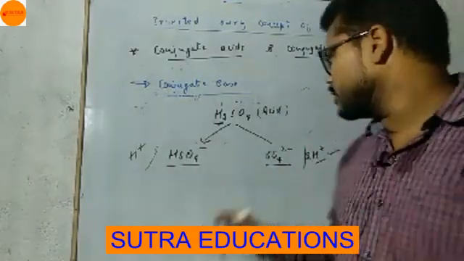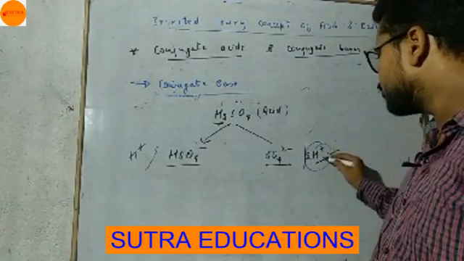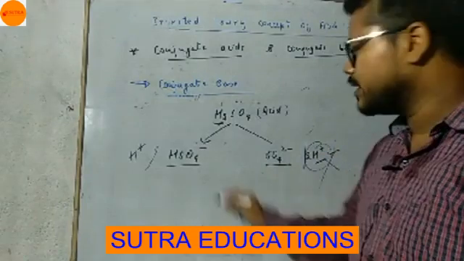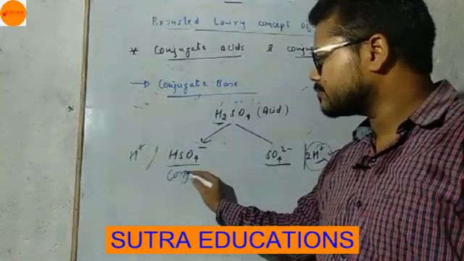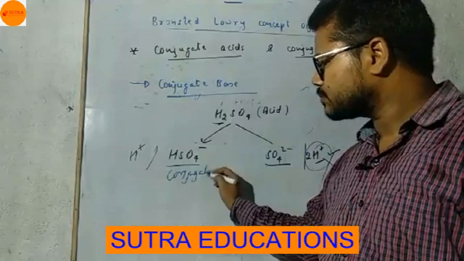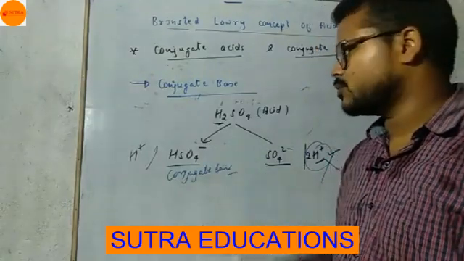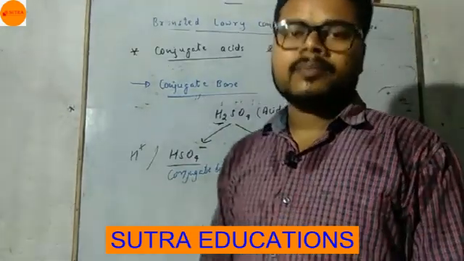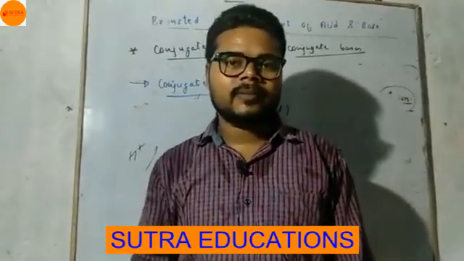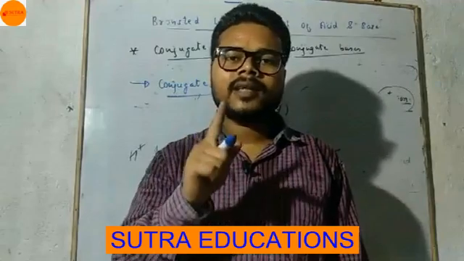Here SO4 2 minus differs by 2 H plus ions, so it is not the conjugate base of H2SO4. Getting this? Acid and their conjugate base will differ by 1 H plus ion.